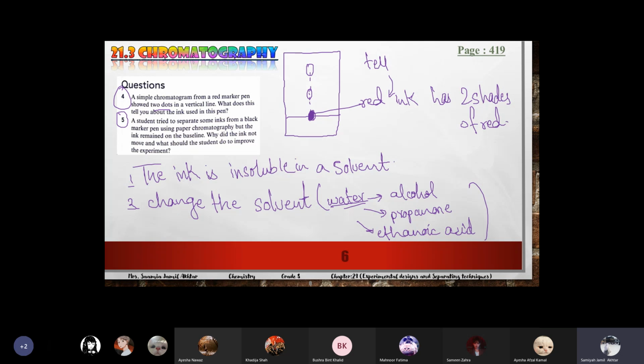Teacher, in this answer, do we have to write that you can change the water to alcohol or propane or ethanoic acid? Yeah, the proper answer is, because here it is not mentioned which solvent they are using. Okay, so just write that changing the solvent, or change the solvent. These are the examples which I gave you. If the student is using water, then they should change the water, switch the solvent. Okay, use another solvent.